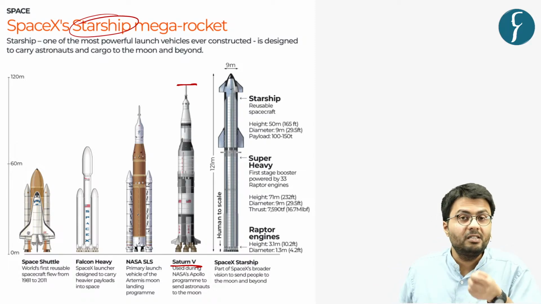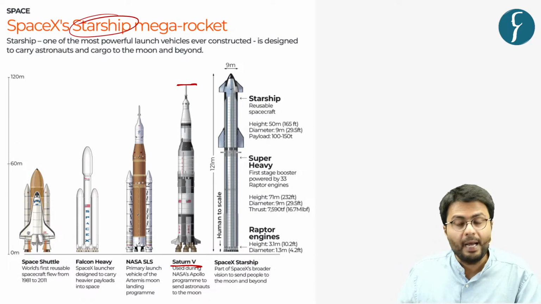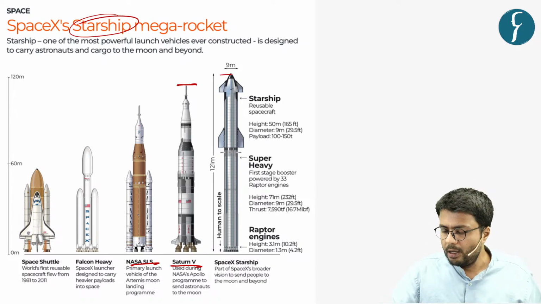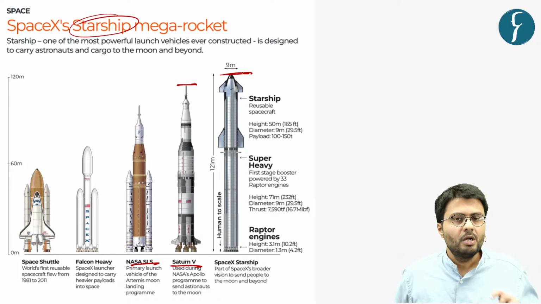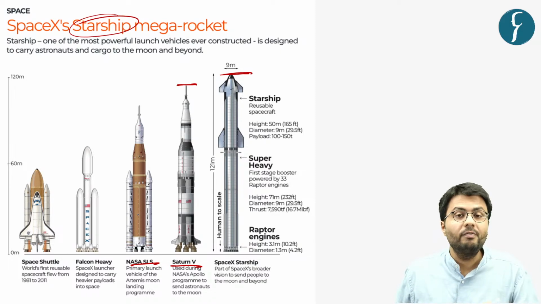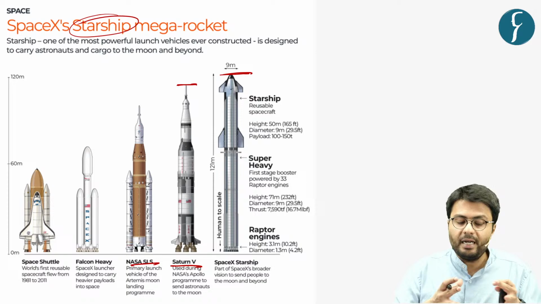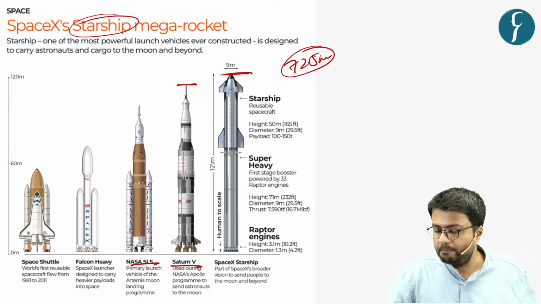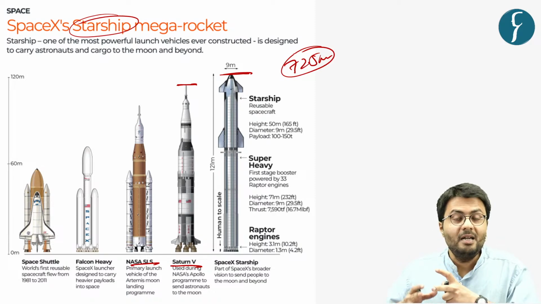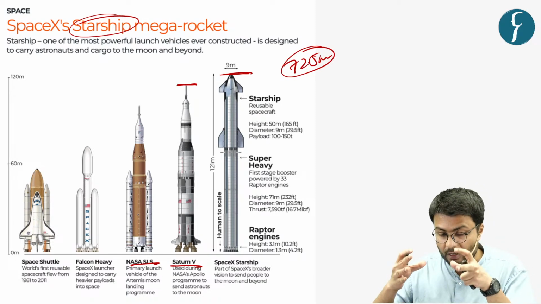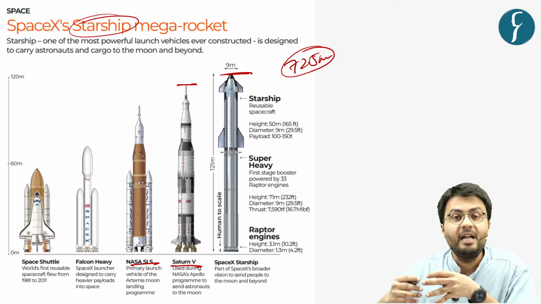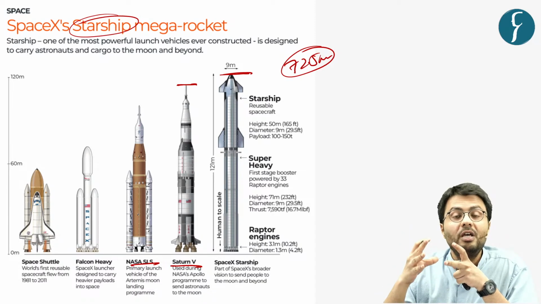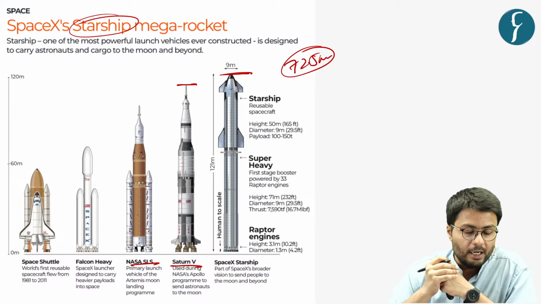Further, the existing launch system used by NASA, that is the Space Launch System, is also significantly smaller than this Starship. To put things in perspective, India's Qutub Minar, which is situated in Delhi, is about 72.5 meters tall. So you can understand the size of Starship relative to that of Qutub Minar. This is an enormous space launch vehicle.